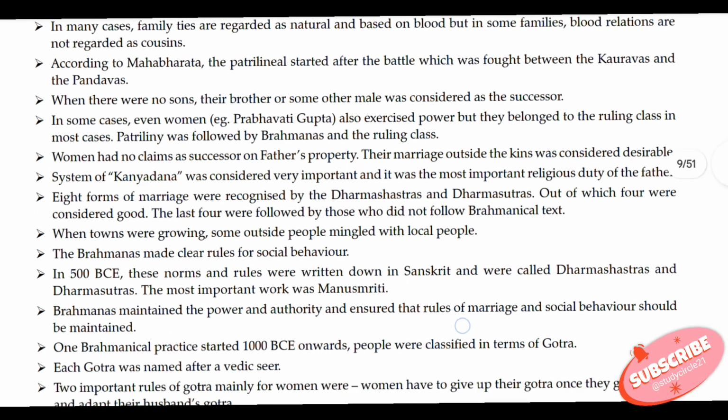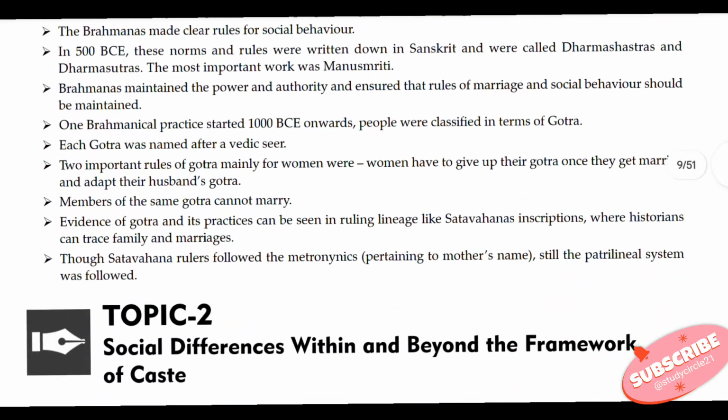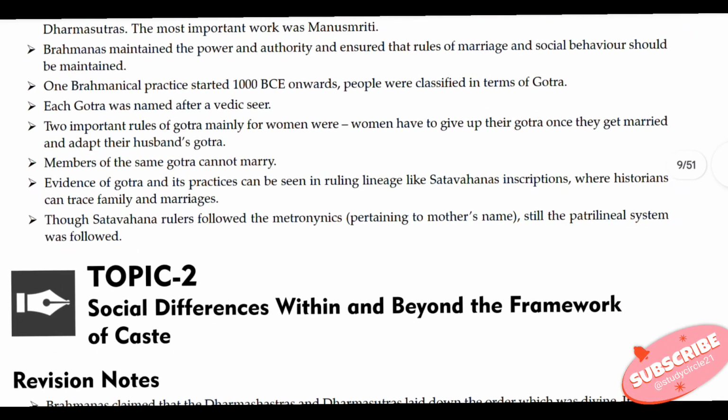Brahmanas maintained the power and authority and ensured that the rules of marriage and social behavior were maintained. Brahminical practice started from 1000 BC onwards, and people were classified in terms of Gotra. Each Gotra was named after a Vedic sage. Two important rules of Gotra, mainly for women, were that women have to give up their Gotra once they get married and adopt their husband's Gotra. Members of the same Gotra cannot marry.